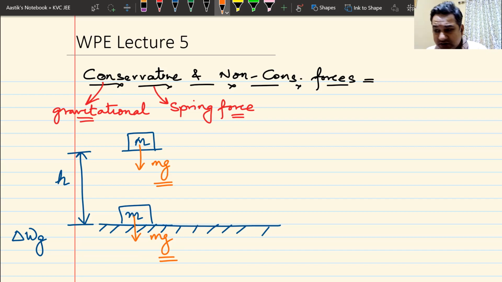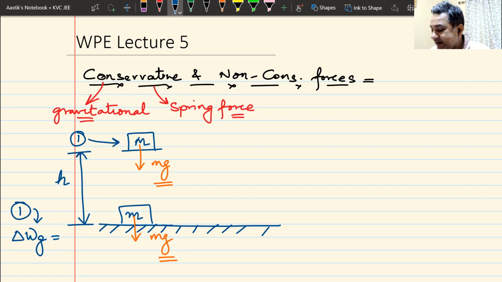Gravitational force is mg, which is a constant force. I lifted it up by height h. What is the work done by gravity? I hope you can tell me this. In this case, I call this case number 1. I am lifting it upwards.